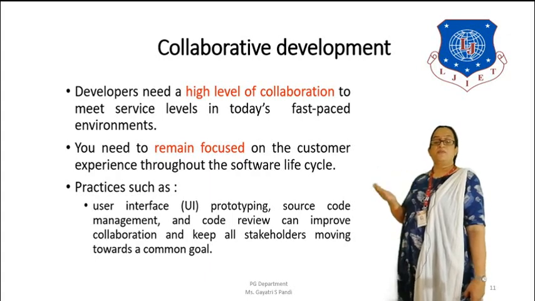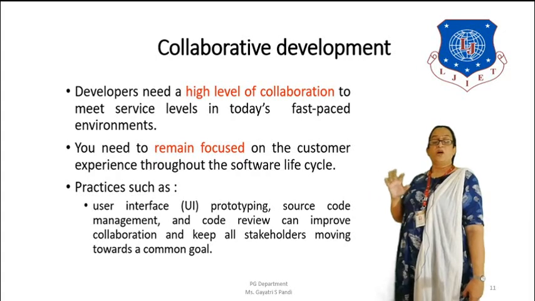You need to remain focused on the customer's experience throughout the software lifecycle. Today the customers you are facing are also experienced. They are aware of what is needed. So you have to be focused on their requirements throughout the entire lifecycle of the specific thing that is being developed for the specific customer.